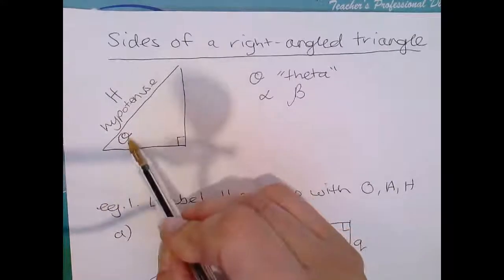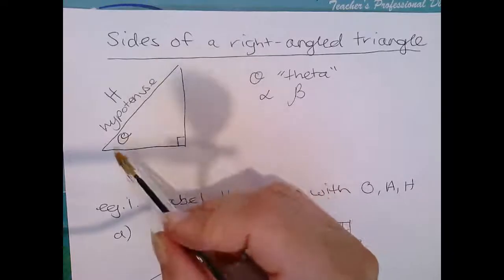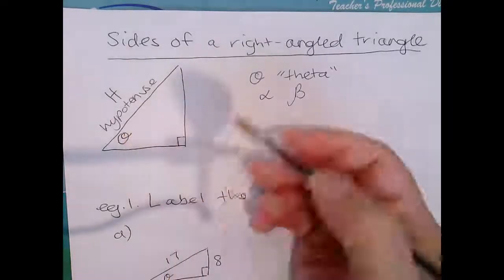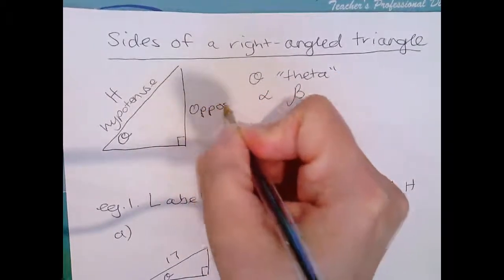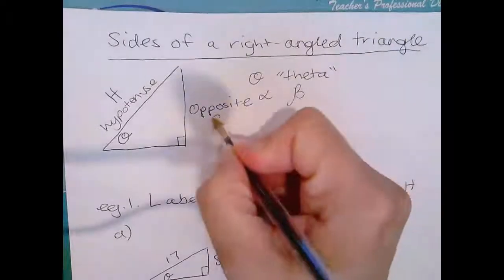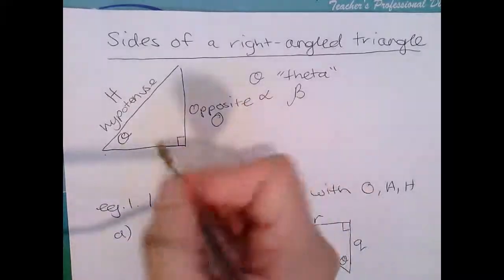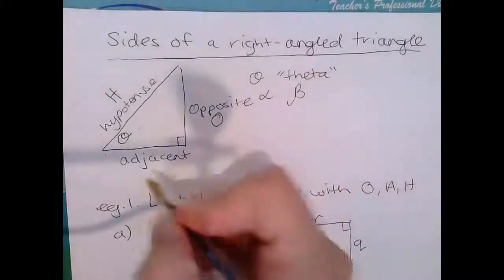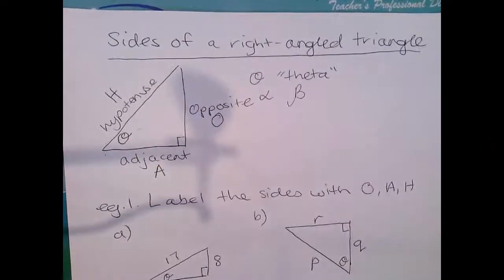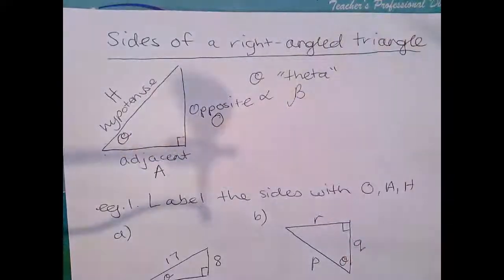But to start with, we're going to learn about labelling the sides of a right-angled triangle. So if this is the angle here, we call this side over here the opposite side to the angle. We could put an O there for opposite. And the only other side that's left is that side here, and we call that one the adjacent side, and we label that with the capital letter A. The word adjacent means right next to. So it's not the hypotenuse because that's already labelled, but the one left is the adjacent side.